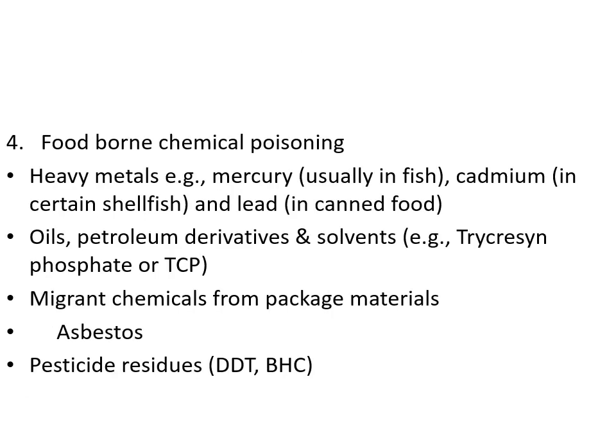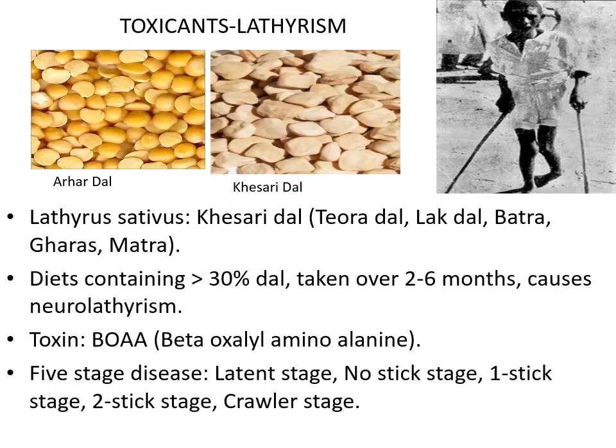Foodborne chemical poisoning could be seen with heavy metals like mercury, cadmium and lead. Then we can see it with oil and petroleum derivatives and solvents. At times we can see it with some chemicals from the packaging materials. We can see asbestos and pesticide residues. So all this could be a part of your food. But today we'll just stick with a few of these important food toxicants.